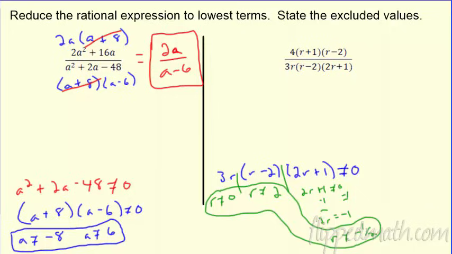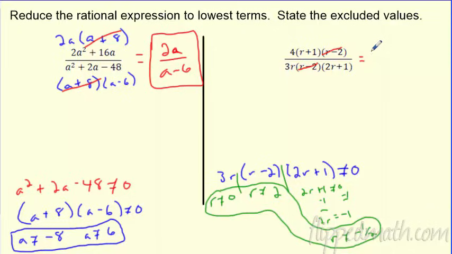Cannot be there. It's going to be hugely important coming up later in this unit for looking for these excluded or restricted values. Now when it's done, can I just cancel? Because it's all multiplication, I can say, yeah, if I divide these two, this is gone. 4 and 3 don't reduce.